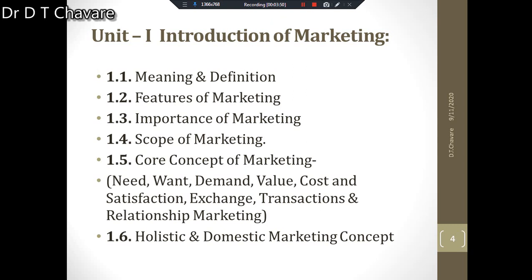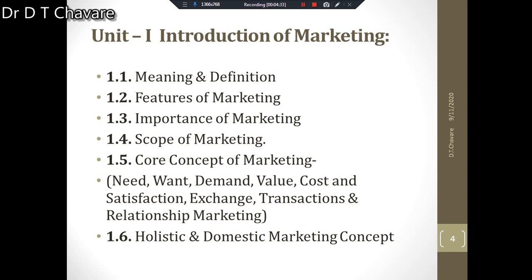Then value. We have to understand the concept of value in marketing. Then cost and satisfaction. It means that there is a relationship between cost and satisfaction. And that's why what is the exact meaning of cost and what is the exact meaning of satisfaction, all these things also we have to study. Then the exchange concept in marketing. Then transaction. What is the exact meaning of transaction? What do you mean by transaction? And relationship marketing. It means that this concept is also important. What is it? Relationship marketing. This is the first point.